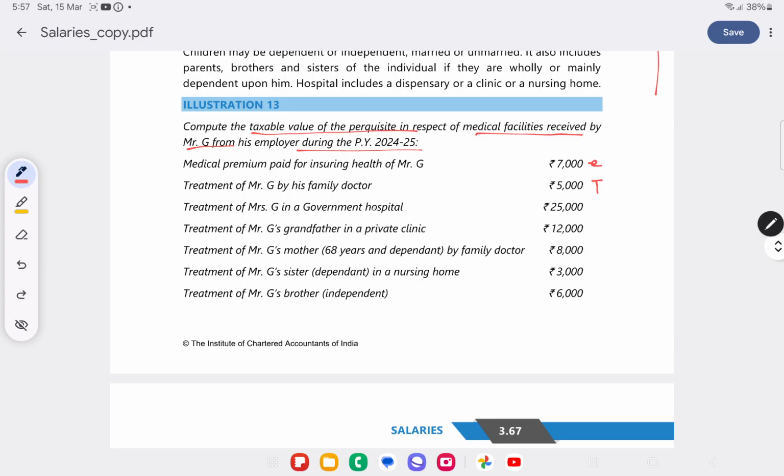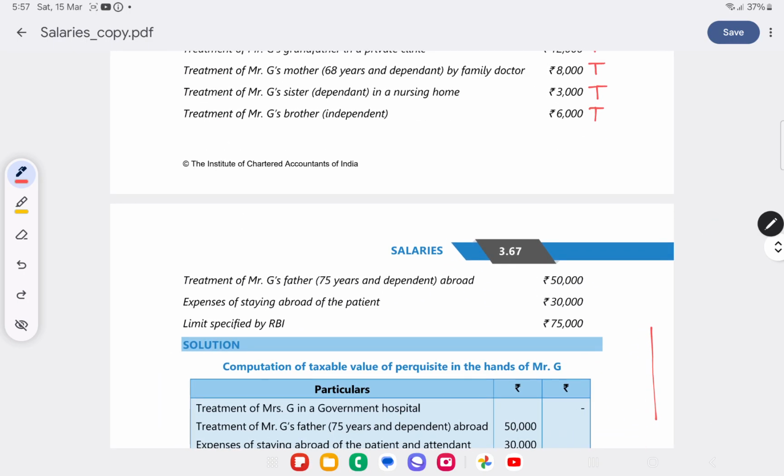Treatment of Mrs. G in a government hospital, exempt. Treatment of Mr. G's grandfather, not eligible, not a family member, taxable. Treatment of Mr. G's dependent mother by family doctor is taxable. Treatment of Mr. G's sister, dependent, in a nursing home, taxable. Treatment of G's brother, independent, taxable. Only dependents will be included.